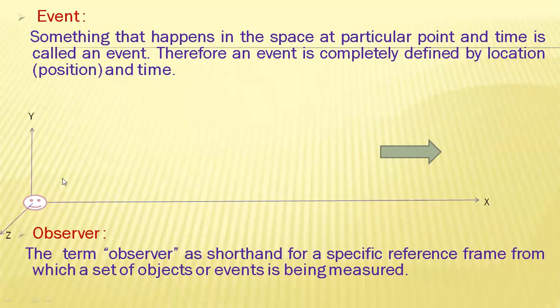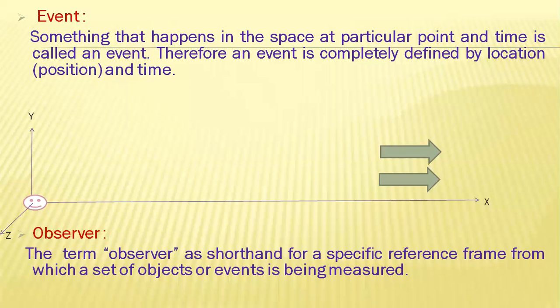And what is the definition of the observer? For a specific frame of reference, a set of objects or events is being observed by the observer. The observer is observing this moving car. Why do we need the time here? So let us take here, this is the moving car which is moving very slowly, and this is the moving car which is moving very fast.